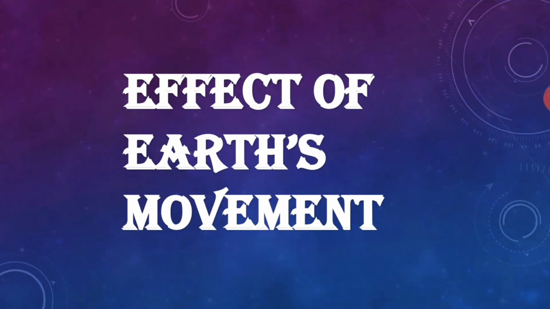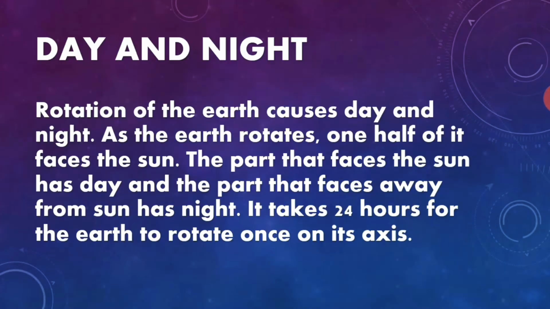Effect of Earth's movement. Day and night. Rotation of Earth causes day and night. As the Earth rotates, one half of it faces the Sun. The part that faces the Sun has day and the part that faces away from the Sun has night.